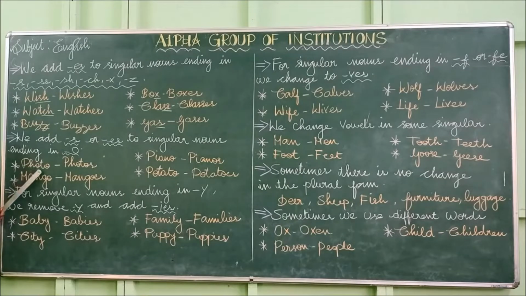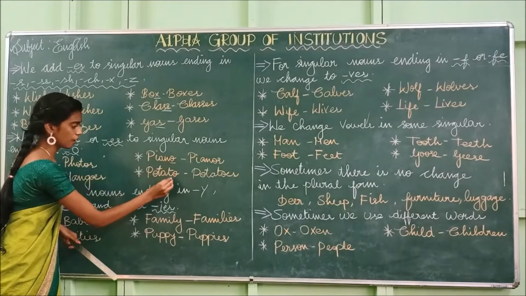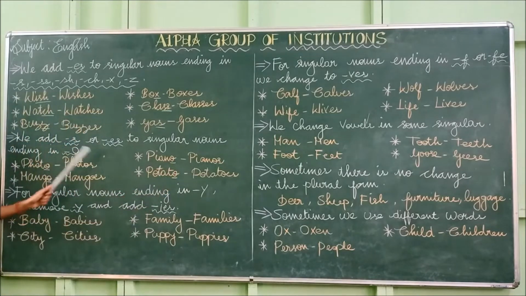Look at here, photo. What is the letter that ends here? O. Likewise, mango, piano, potato. These words end with the letter o. So what do we have to do? We have to add either s or es according to the singular noun.